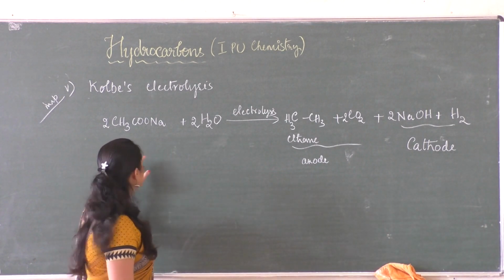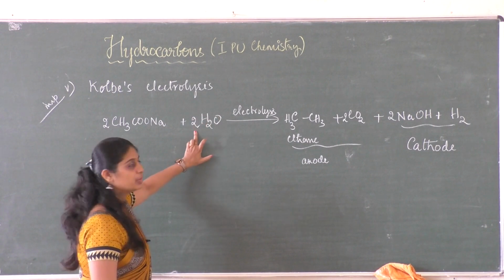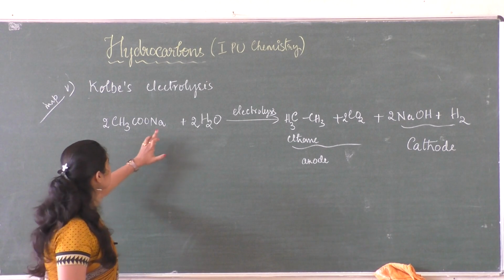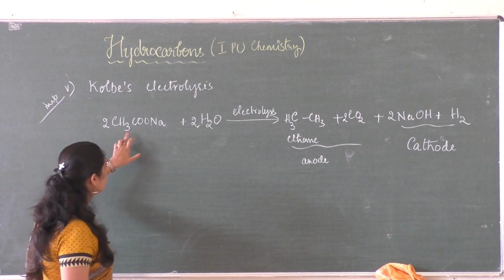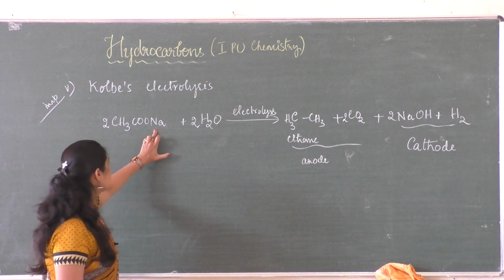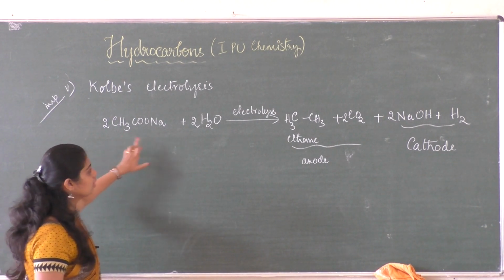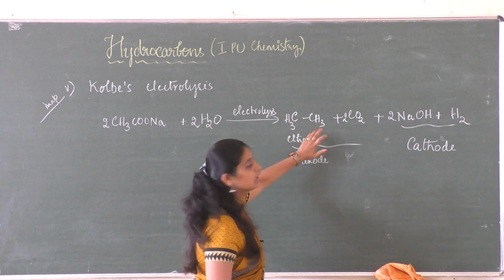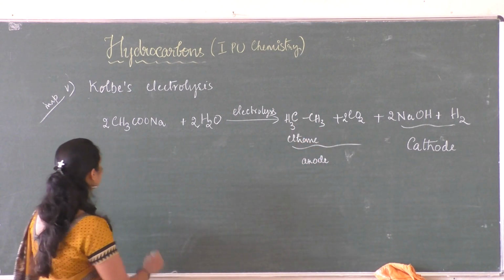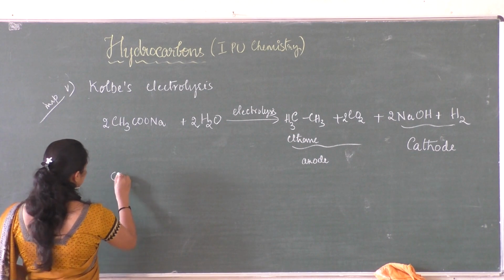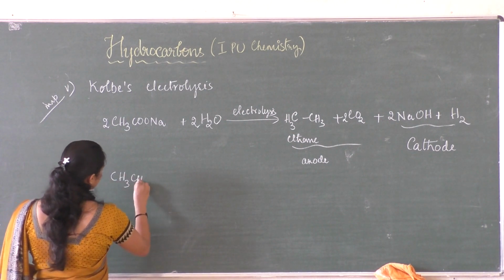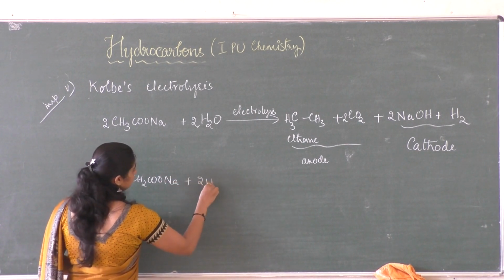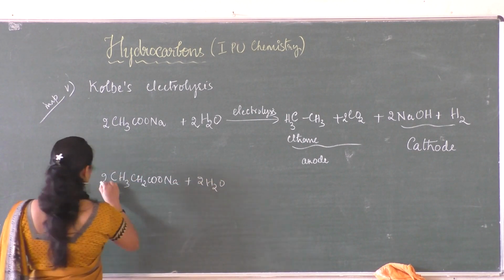So aqueous solution, so when you are preparing any solution in water, that is called aqueous. So aqueous solution of sodium salts, or you can use potassium salts of carboxylic acid on electrolysis, will give higher alkanes with even number of carbons. If we use the propanoate, then the reaction would be